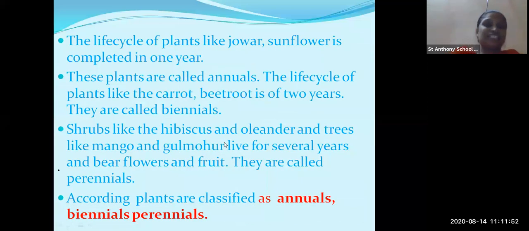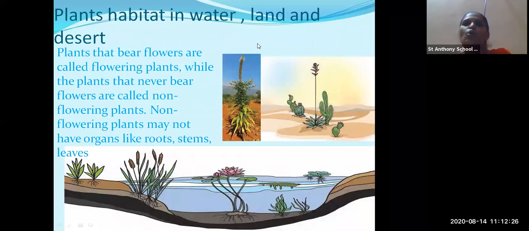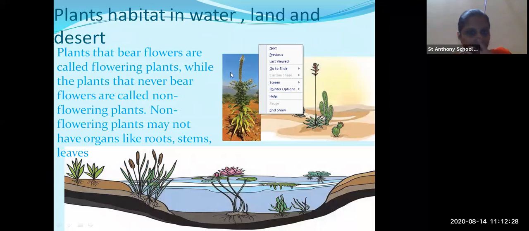Now you can see the life cycle of the plant jawar and sunflower is only 1 year. The farmer grows jawar and sunflower in his field, and that plant can grow only for 1 year. After 1 year, that plant's life is over. Such types of plants are called annual plants. Annual means 1 year.